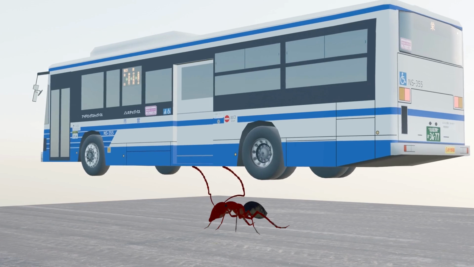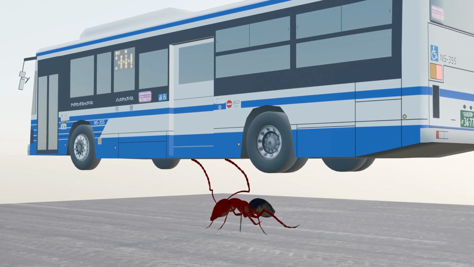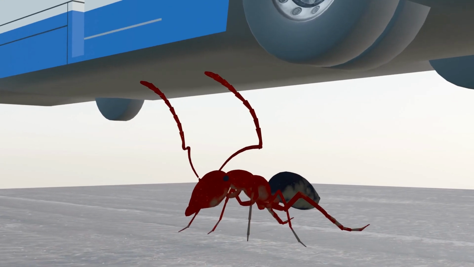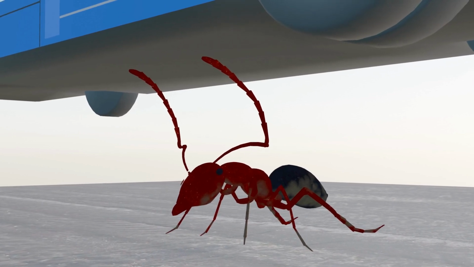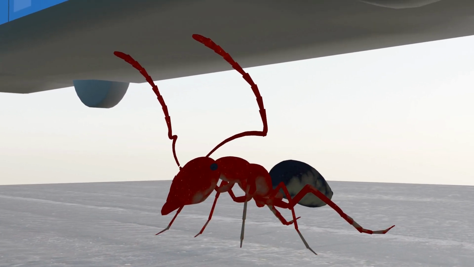An ant can lift 50 times its own weight, a tiny creature with unbelievable power. But if that ant suddenly became the size of a human, could it lift a bus or would something unexpected happen? To know the answer, we first need to understand how strength changes when we scale something up.